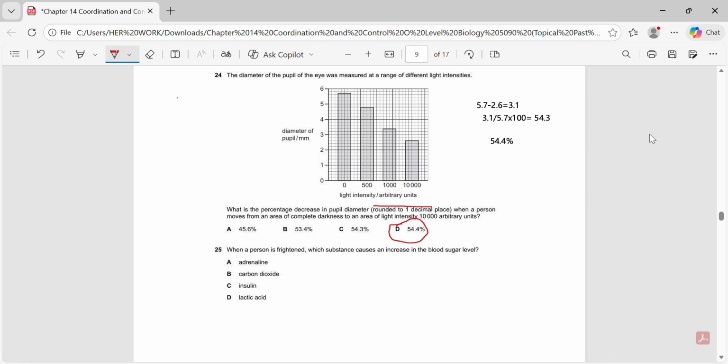The next question states, when a person is frightened, which substance causes an increase in the blood sugar level? Out of the given options, the correct answer is A, because this substance, adrenaline, is released by the adrenal glands during a fright response. It stimulates the liver to break down glycogen into glucose and release it into the blood, providing extra energy for the body to respond to the sudden stress.